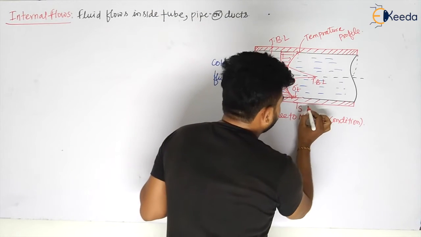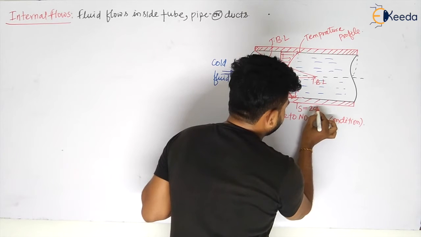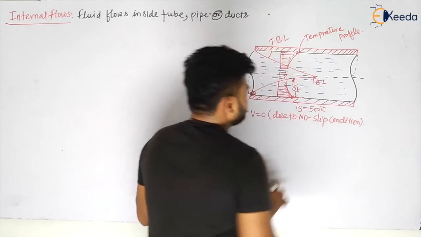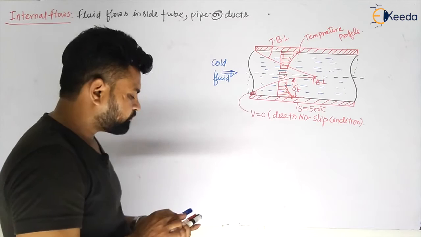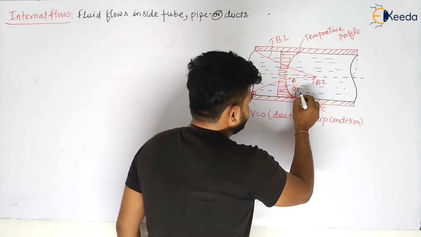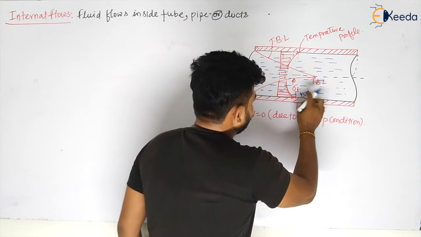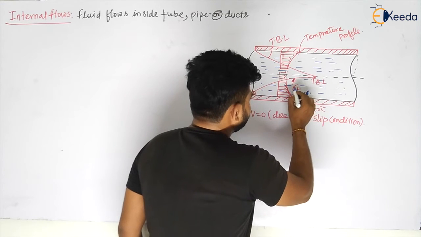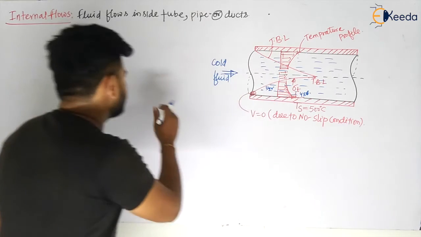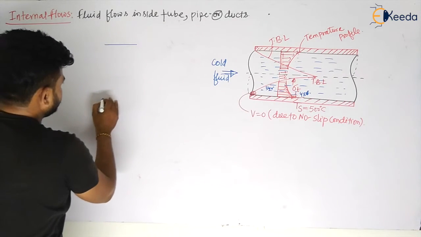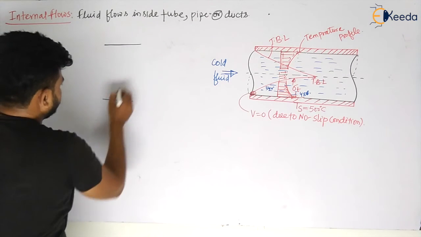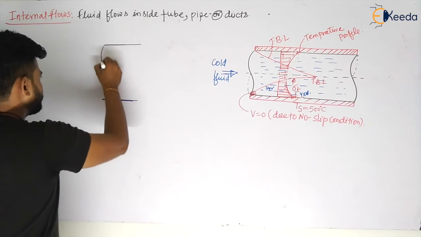So if you analyze the surface heat transfer in the internal flows, what will happen? Let us take the pipe surface temperature as, let us say, 500 degree Celsius. Slowly the temperature is decreasing. Let us say here it is 450 degree Celsius, or let us take it much closer, 480 degree Celsius, then here it is like 340 degree Celsius. So if this is your pipe, slowly to the center the temperature is okay.